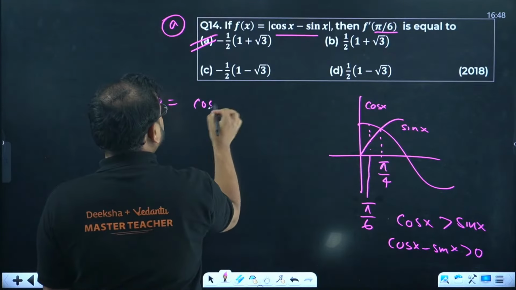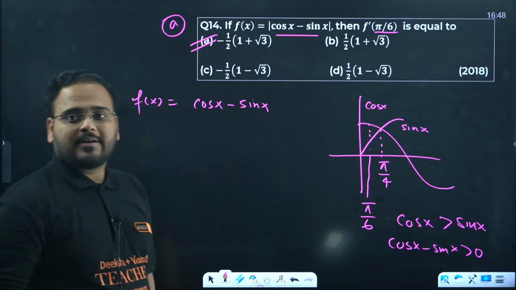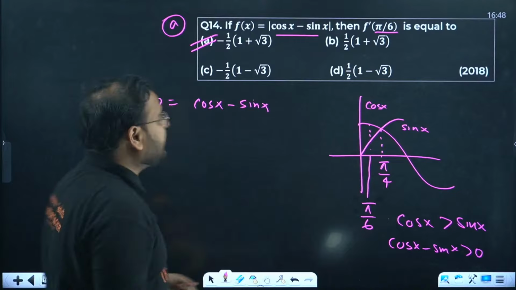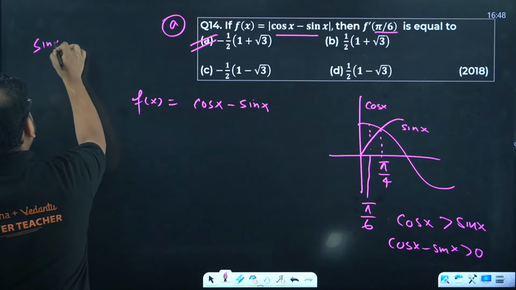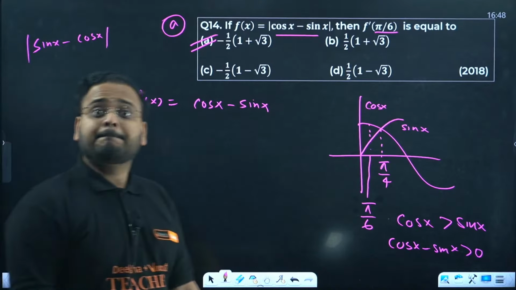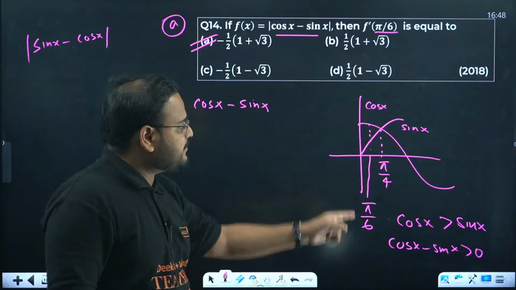So simply come out as it is. No change in the modulus. Look, in this question, even if you don't know the concept behind this, it works. But what if they give you this question: sin x minus cos x in the modulus? Then what's going to happen? Will you take the same? No. That's why I explained this concept also.